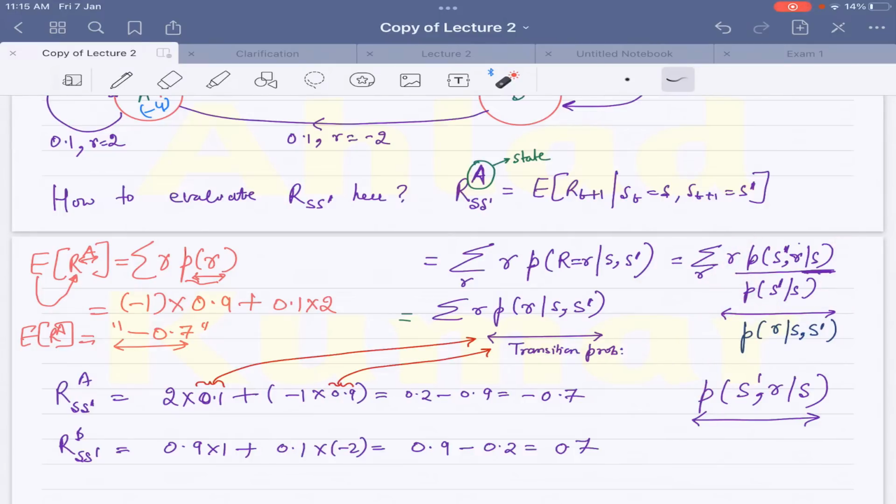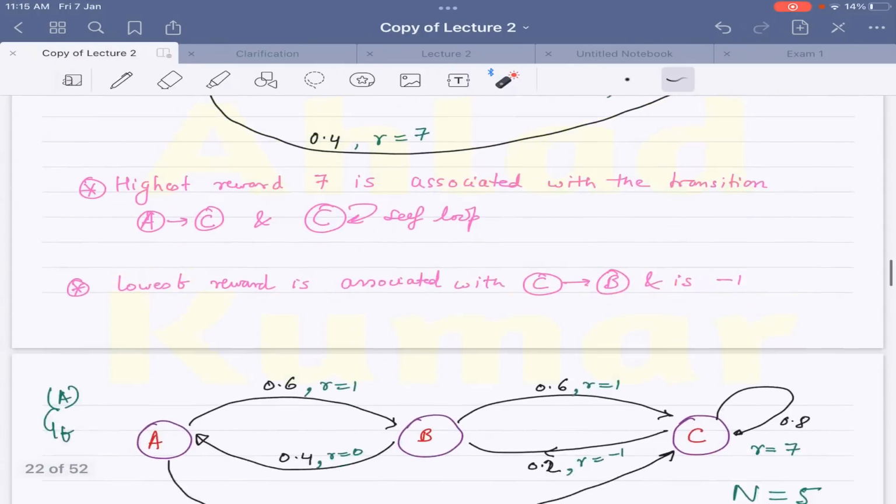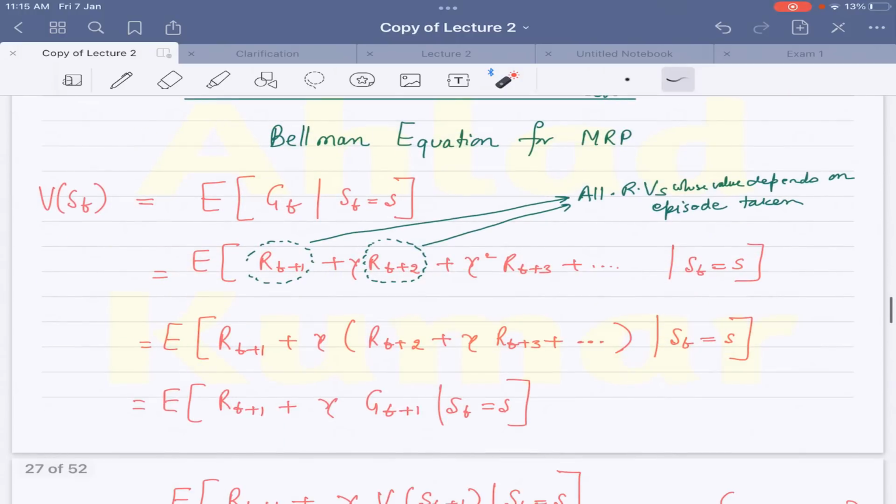The important distinction comes into play because of this expectation which you are taking. If you recall, we are taking expectation with respect to S and S prime. But now if you look at the Bellman equation for the Markov reward process, which is over here, you can see we are taking expectation with respect to S, not with respect to S and S prime.